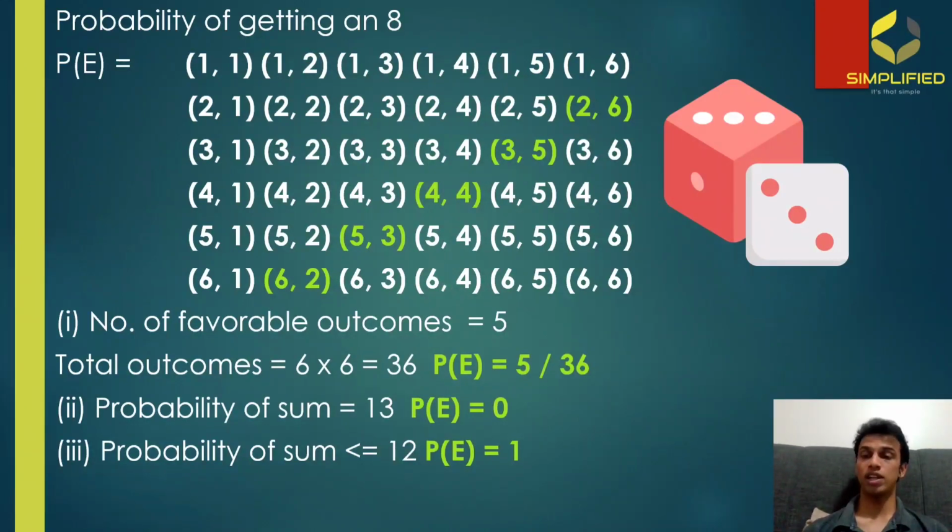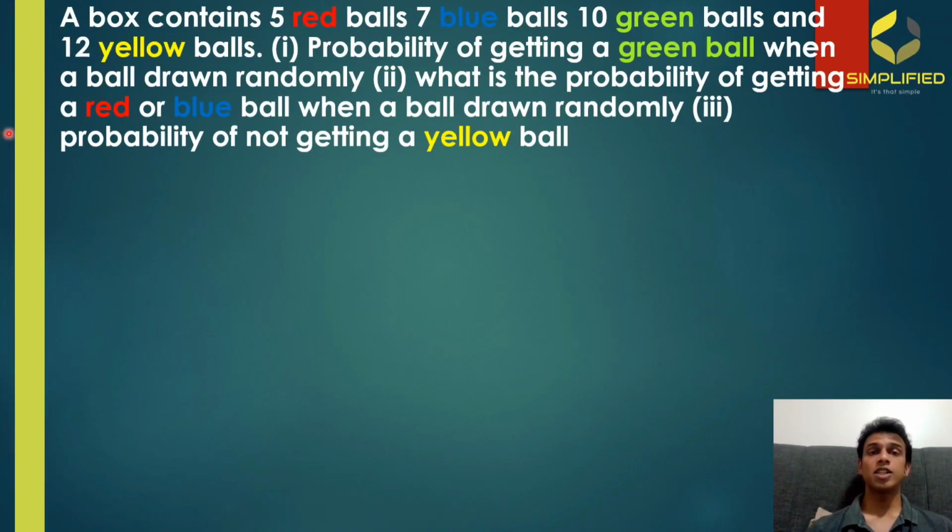Now we're going to the last question. Our last question is: a box contains 5 red balls, 7 blue balls, 10 green balls, and 12 yellow balls. So first you need to find the probability of getting a green ball when a ball is drawn randomly. Second, what is the probability of getting a red or blue ball when a ball is drawn randomly? And third is the probability of not getting a yellow ball.